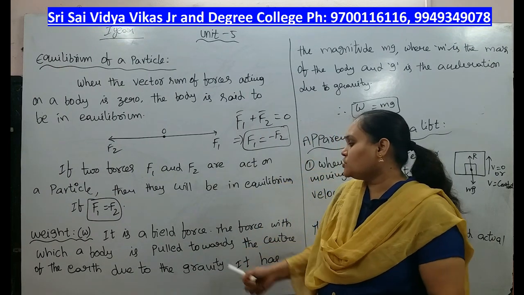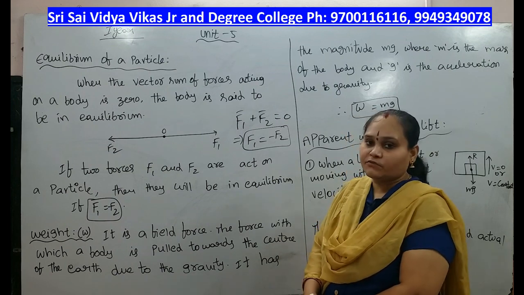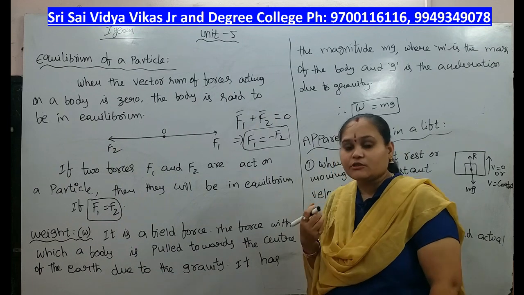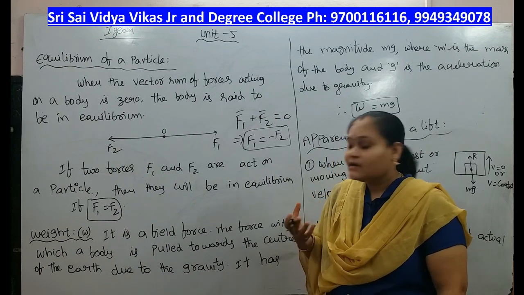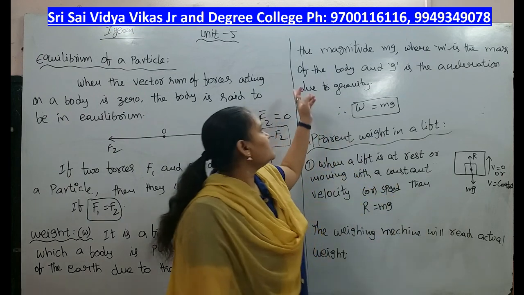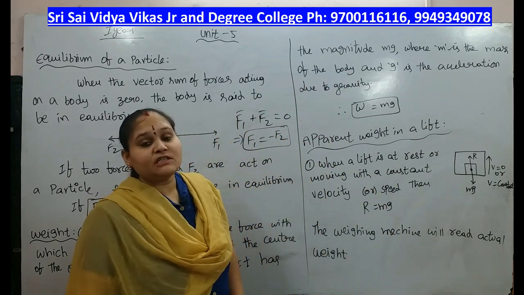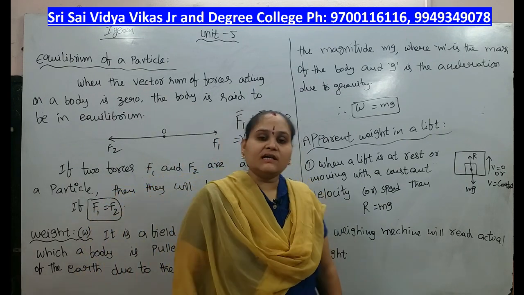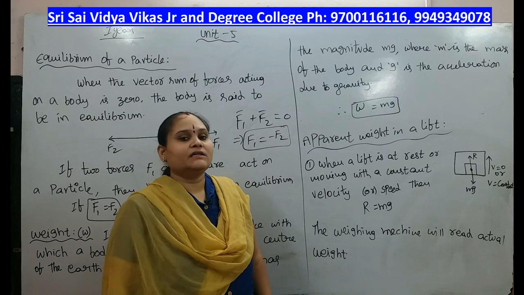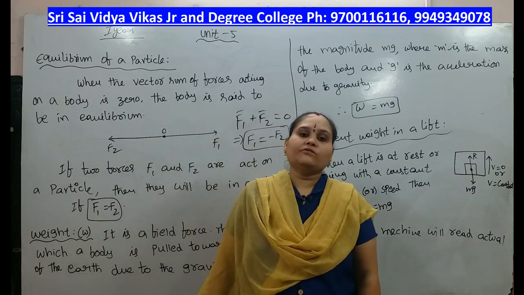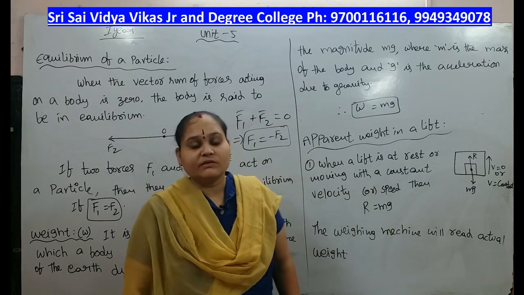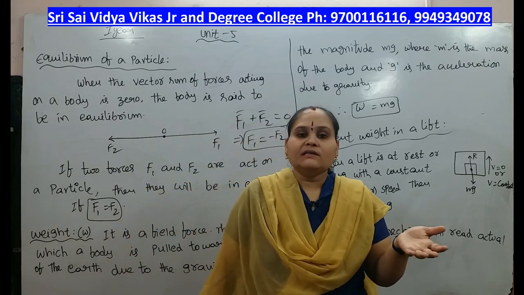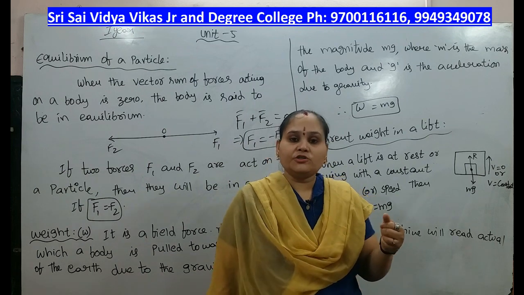Weight is the force with which a body is pulled towards the center of the earth due to gravity. Its magnitude is mg, where m is the mass of the body and g is the acceleration due to gravity. Therefore, weight W equals mg. That is the difference between weight and mass. Mass is just m. The mass multiplied with acceleration due to gravity gives the weight.